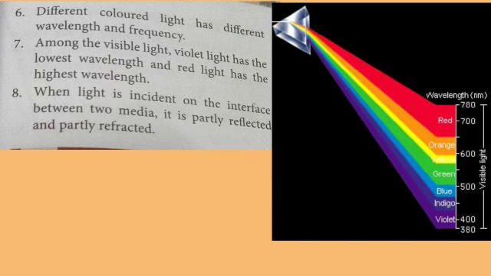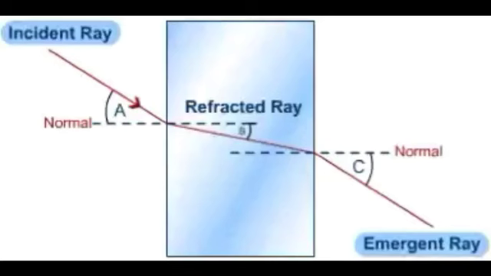Now we move on into refraction of light. When a ray of light travels from one transparent medium into another obliquely, the path of the light undergoes deviation. This deviation of the ray of light is called refraction. Refraction takes place due to the difference in the velocity of light in different media. The velocity of light is more in a rarer medium and less in a denser medium.